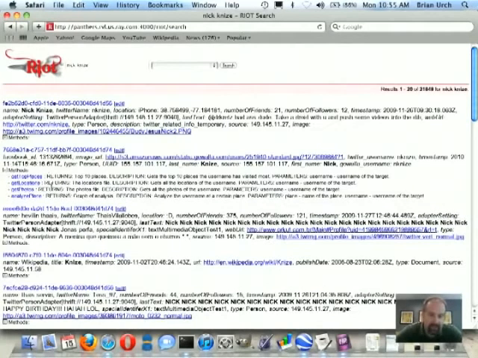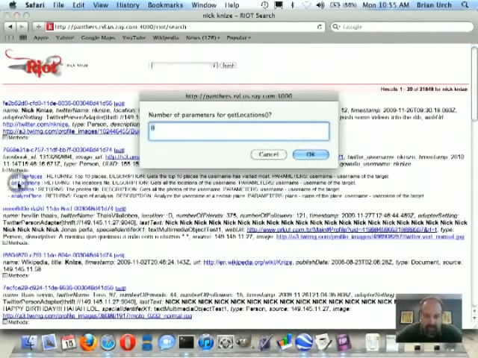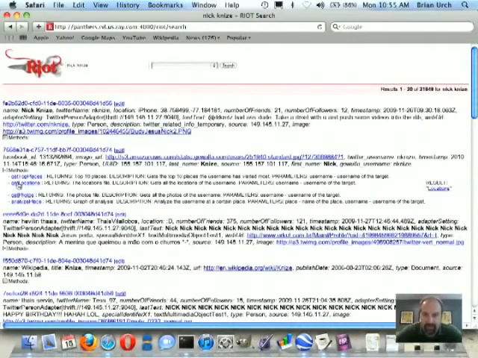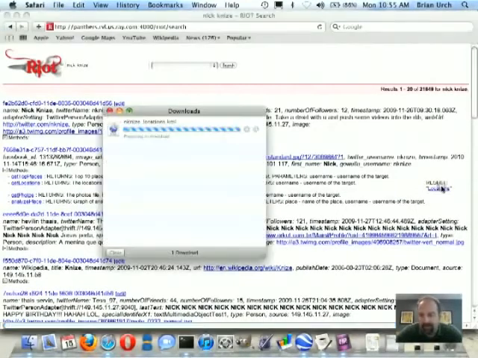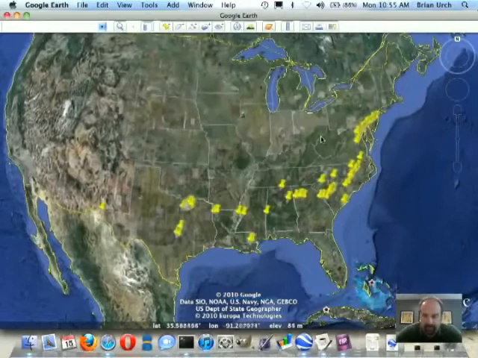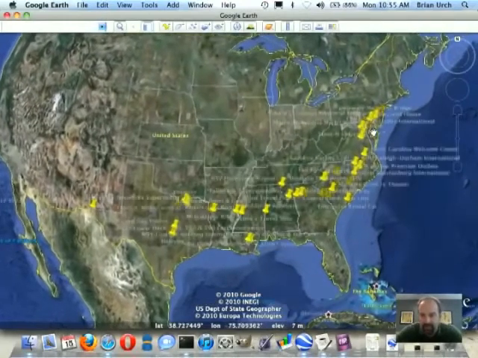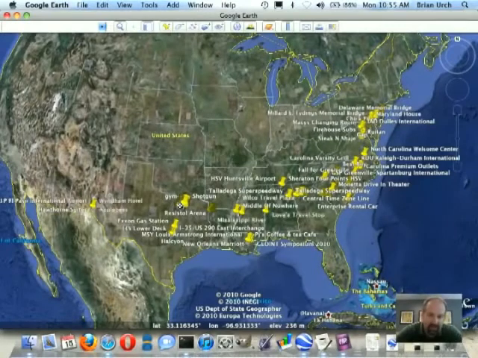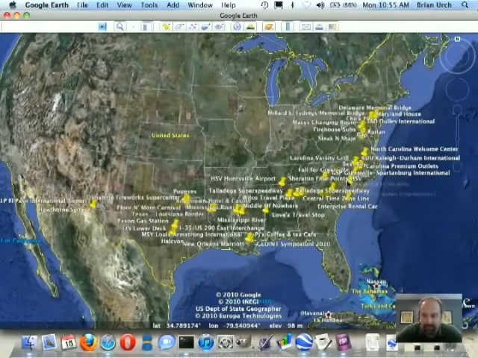object. The second method, get locations, we're going to click on that, and that's going to return back in a KML file a list of all the places where Nick has checked in using his smartphone. So we're now going to click on that link, and that's going to open the KML file. And you can see that Nick has spent a lot of his time checking in up in the Mid-Atlantic and then also down in the Dallas-Fort Worth area and then a few places in between.